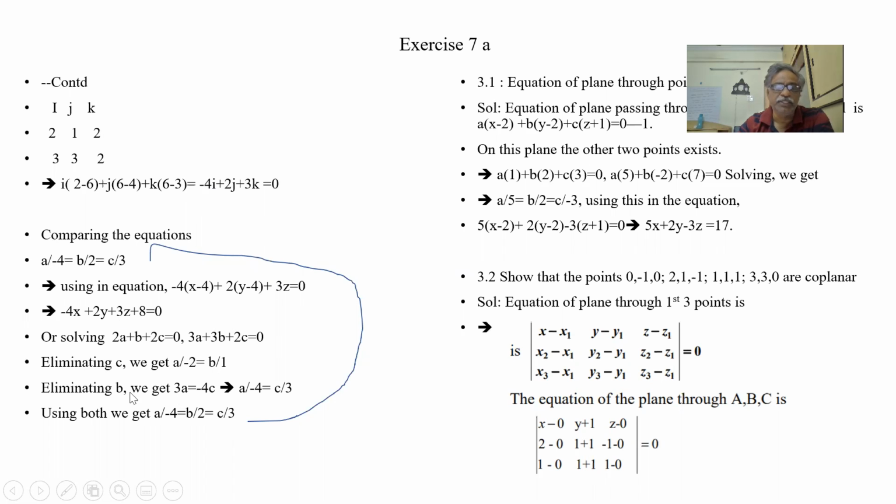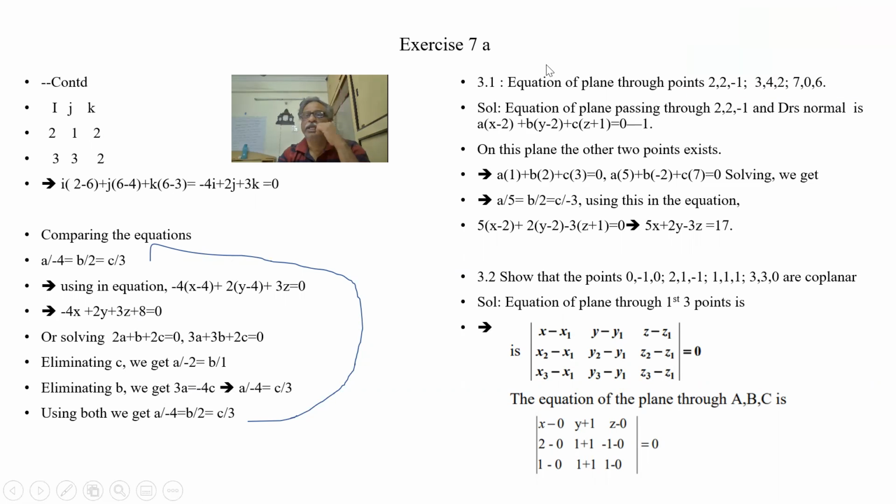So instead of solving in this way, we solve in the ijk format. So this is the i component, b2c3 minus b3c2, then the j component. So a by 4, b by 2, c by 3. This is nothing but simply solving and bringing out the relations. If we are not familiar with this equation, not confident, you can go this way also.